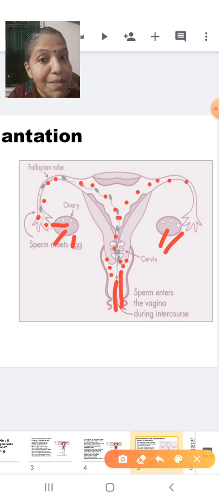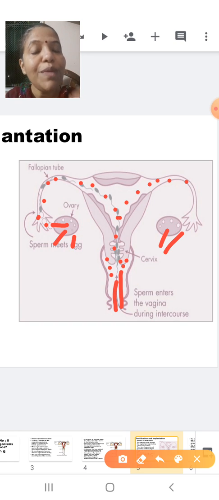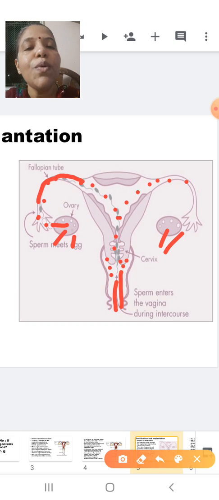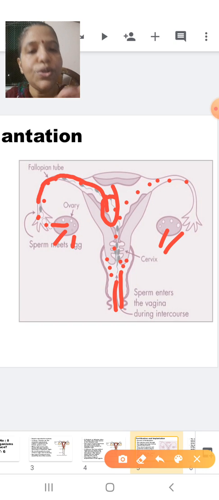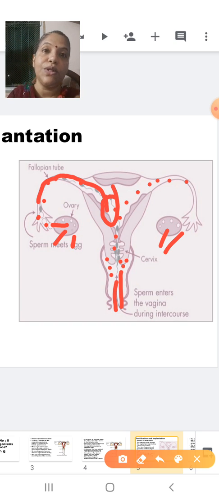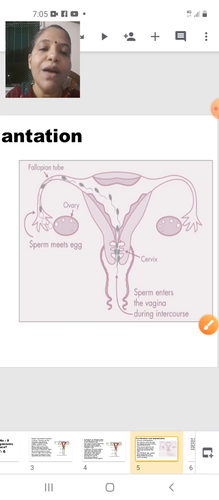I had already mentioned that fertilization takes place in the fallopian tube. After fertilization, the fallopian tube is going to transport the zygote into the uterus, and inside the uterus implantation will take place. I hope you have understood. I will explain once again.